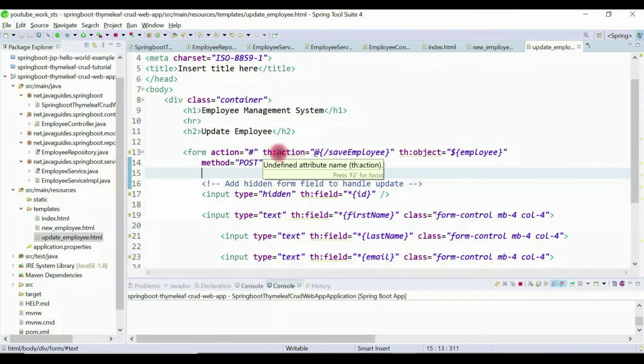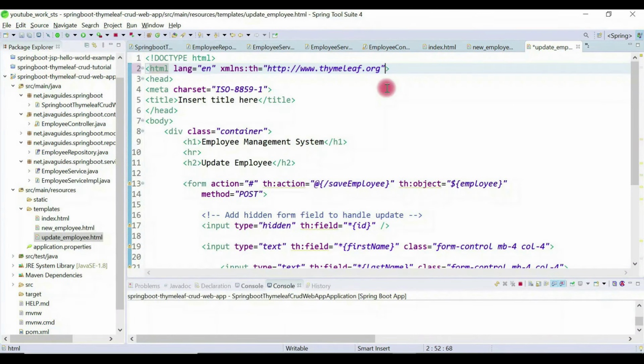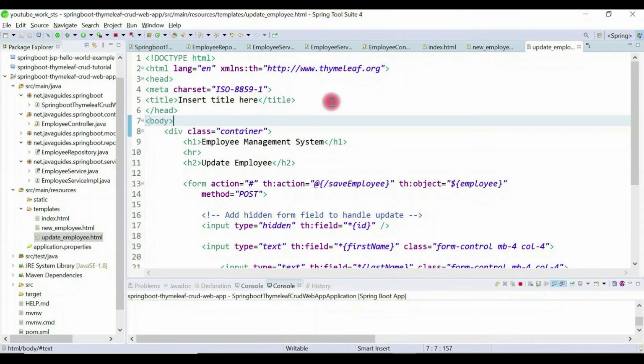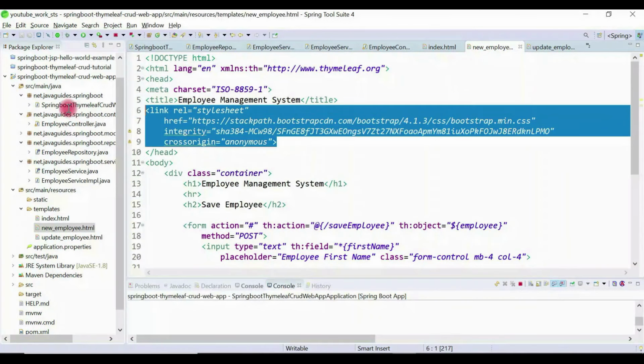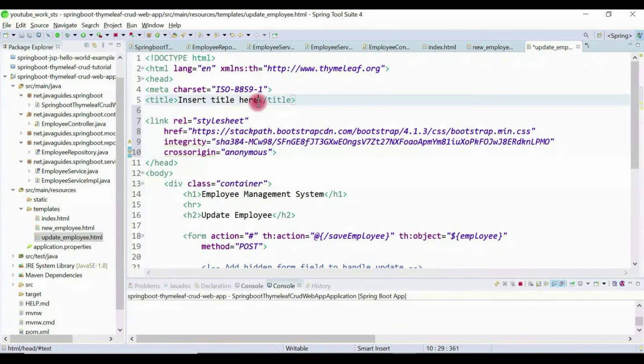And look here, this actually shows an undefined attribute name warning. To avoid this warning, we just add a Thymeleaf link over here inside the HTML element. Great. Now we will test this update employee feature. One more thing is, we haven't added the bootstrap CSS file over here. So let's copy this bootstrap CSS file and paste it inside the header, and let's also change the title and call it Employee Management System. So this is our application name, right?